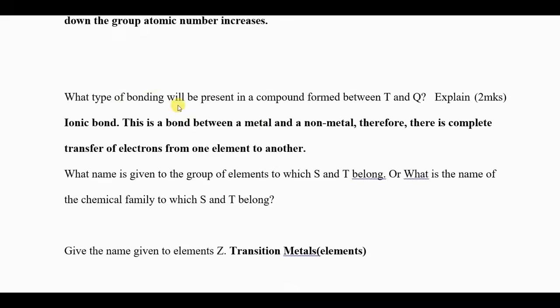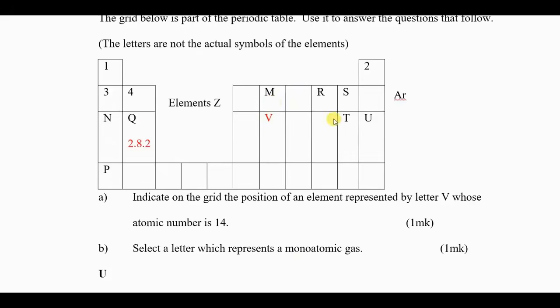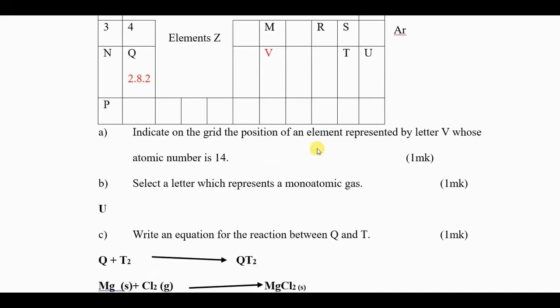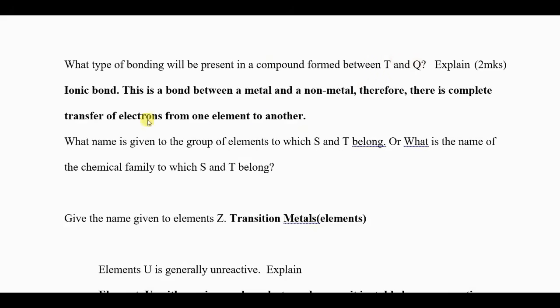What type of bond would be present in a compound formed between T and Q? Explain. So you go to the periodic table and check between Q and T. Q is a metal. T is chlorine, a non-metal. So the bond between a metal and a non-metal is an ionic bond. In ionic bonding, there is complete transfer of electrons. Therefore, the bond between Q and T is ionic.